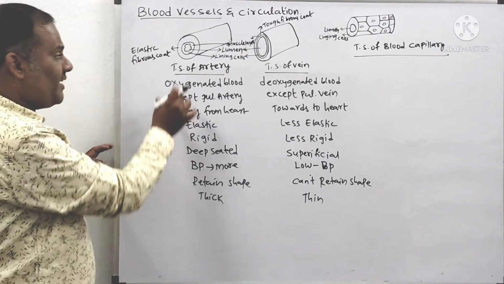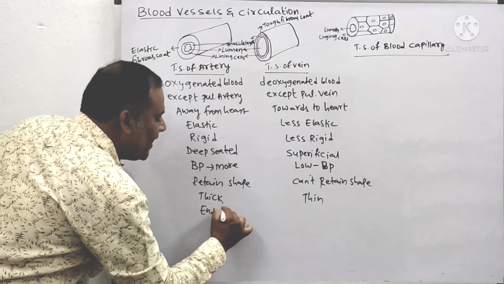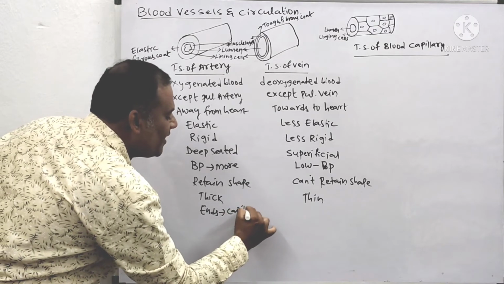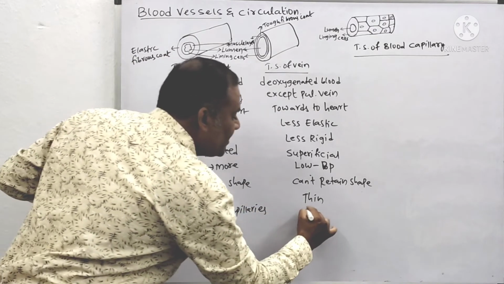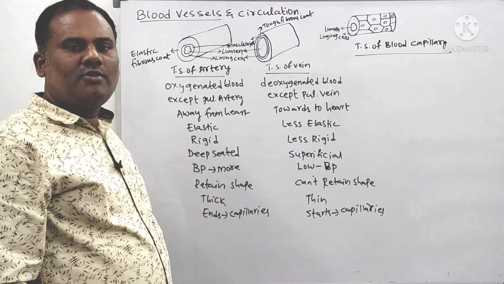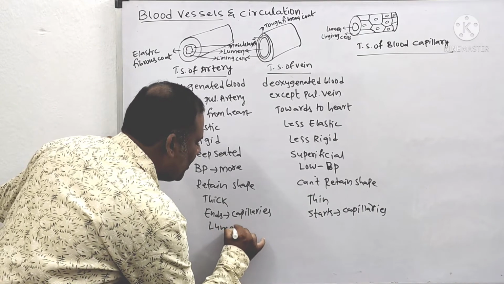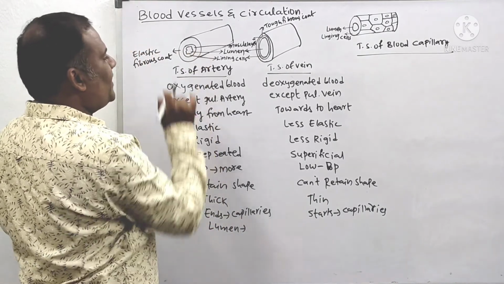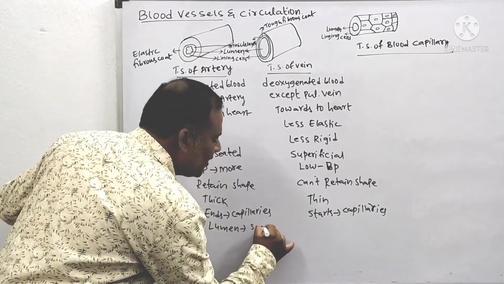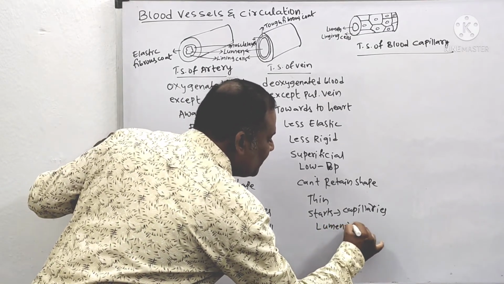These many differences are there between the arteries as well as veins. One more thing we can say: arteries end at the capillaries, whereas veins start at capillaries. Now the next difference is lumen. The lumen size is small in the arteries, whereas the lumen size in the veins will be big.